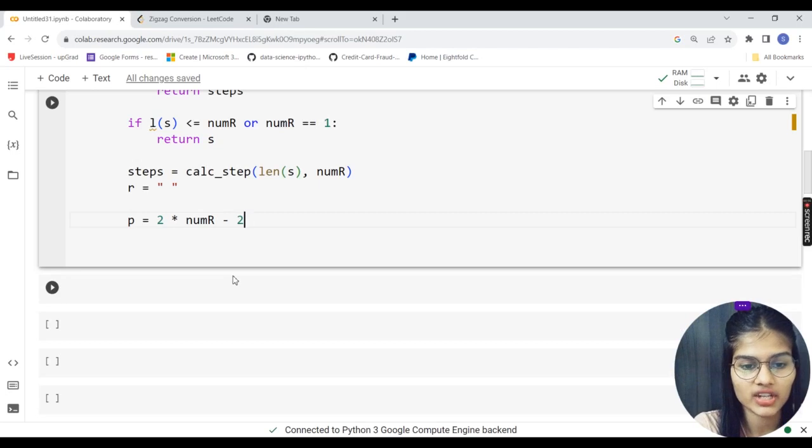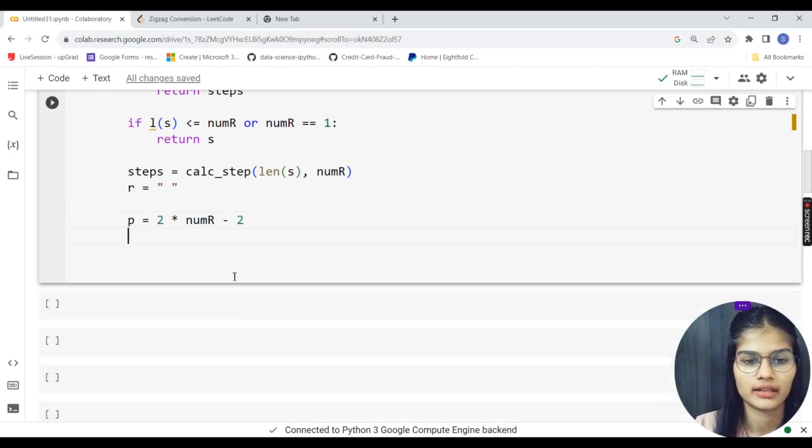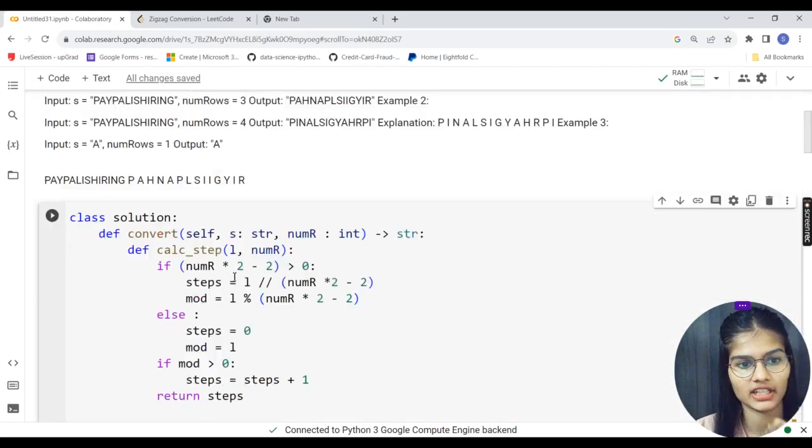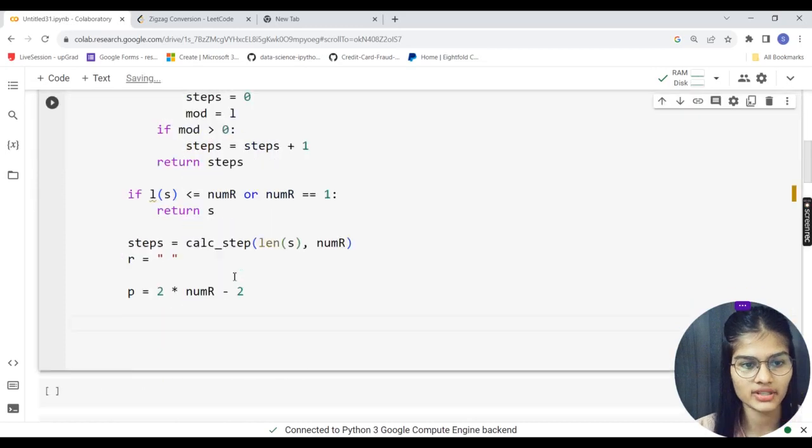Now next thing which I have to take care of is that I have to generate a string from the characters which are in the first row. Going down outside my calc function, inside my convert function, pretty good. Now I'll apply my for loop. So for step in range, and in the bracket I'm going to put down steps.